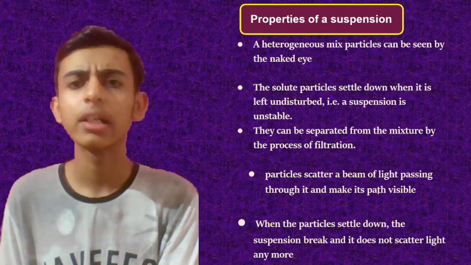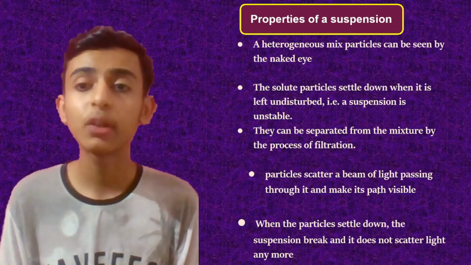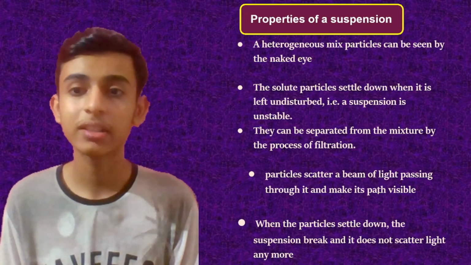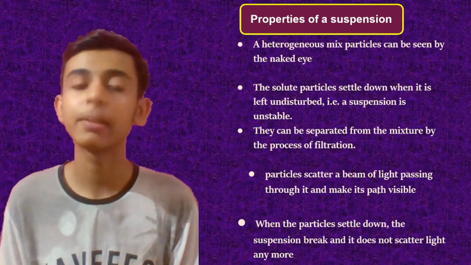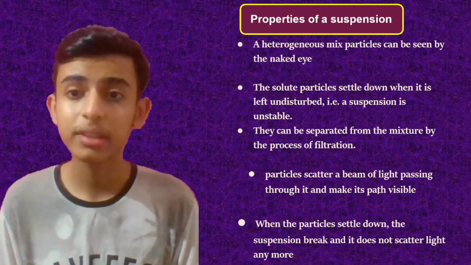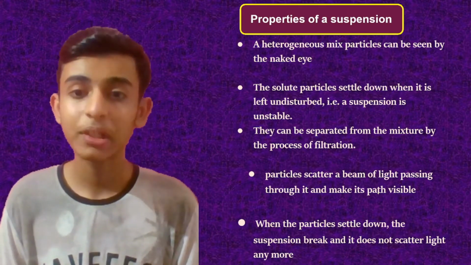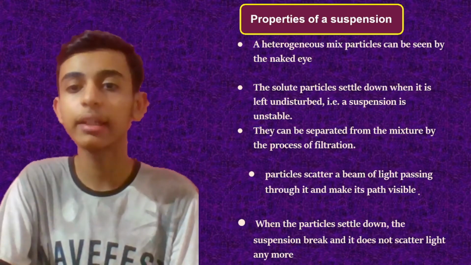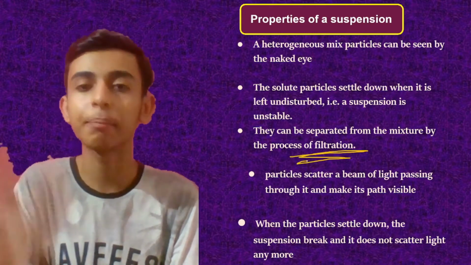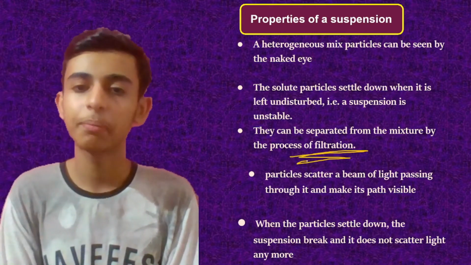We can see the sand particles. The solute particles settle down when it is left undisturbed, that is, the suspension is unstable. So it is not stable because the solute particles are settling down, right? They can be separated from the mixture by the process of filtration. Definitely, if you take a filter paper, the sand will remain on the filter paper, and the water will pour out.